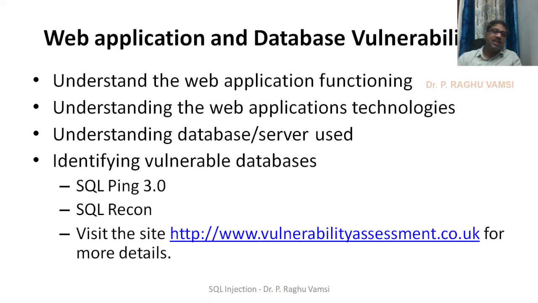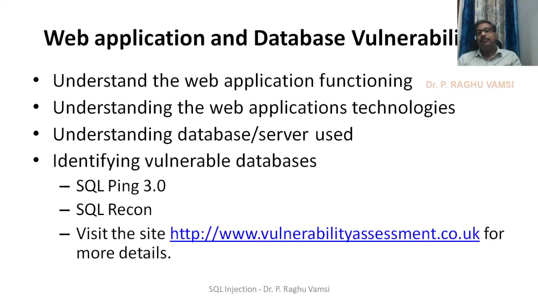Then you should understand what database or server is used. In our case study, the vulnerable OS V2 case study, we used SQLmap and tried to find the vulnerable parameter that can be used so that a SQL injection can be performed.